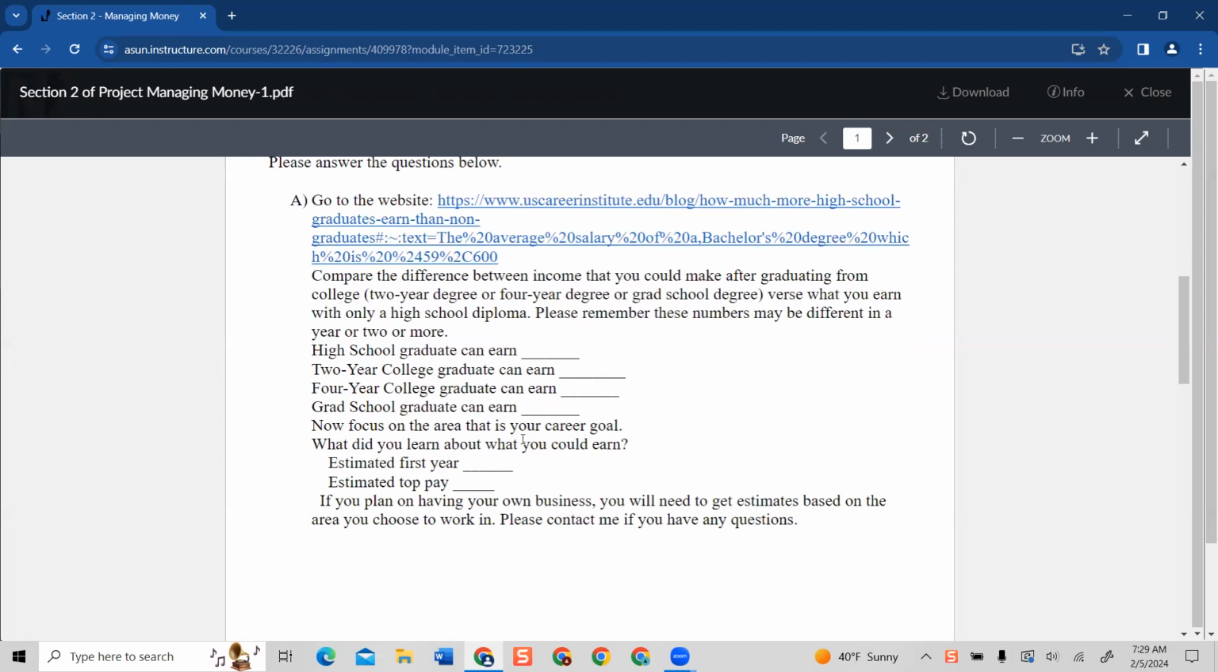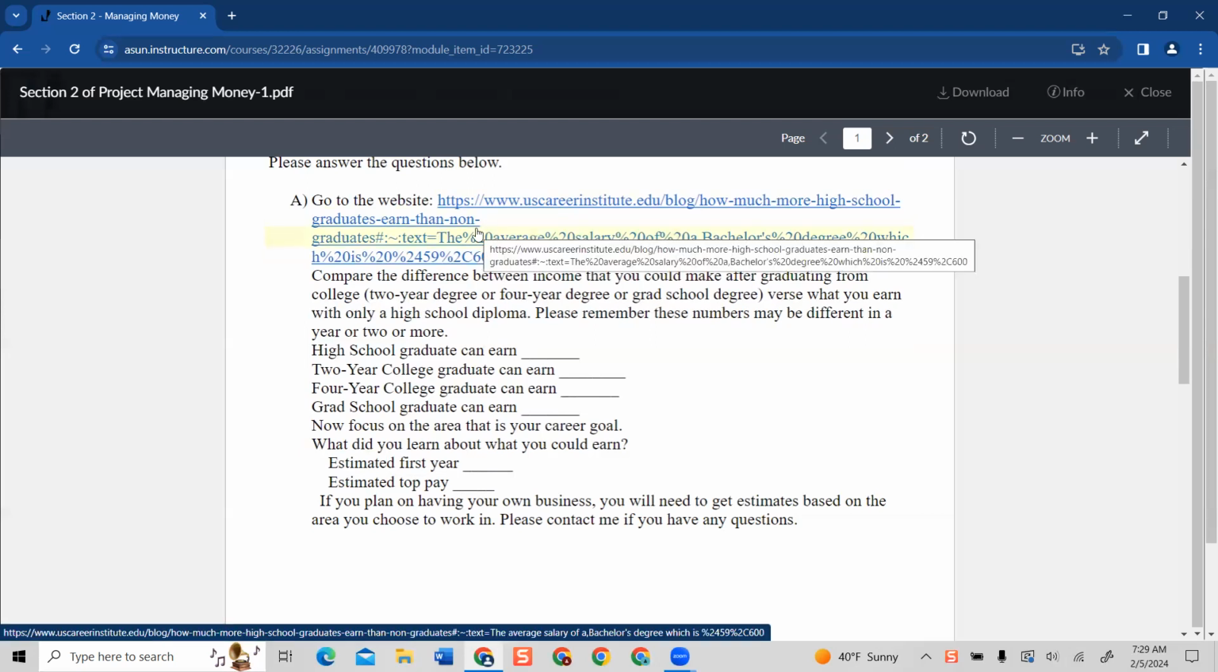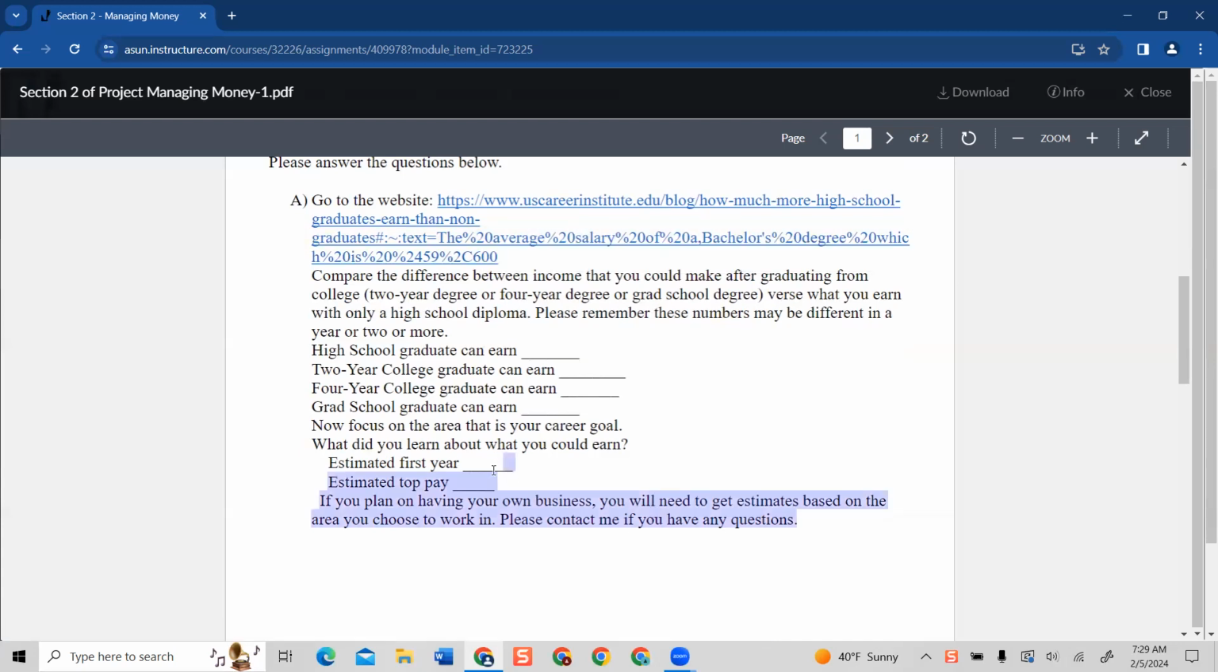Now focus on the area of your career. Okay, so what is the expected first year? You're going to research your career, and you can find it here too. And if not, and you find it on a different web link, make sure you put it on your works cited, and just get an estimate. Again, by the time you graduate, the income will be a little bit more. So you're just getting an idea.